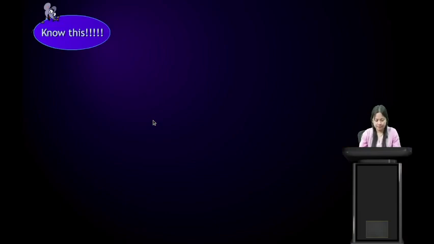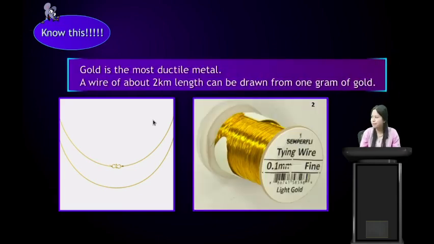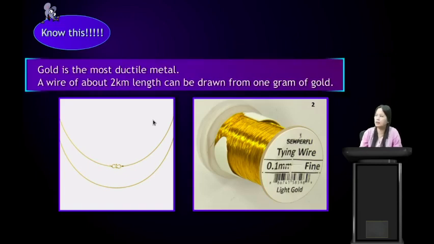Know this, students. Here we see a gold necklace, right? It is also made in the form of wire. Gold is the most ductile metal. A wire of about 2 kilometers can be drawn from 1 gram of gold. Just imagine 1 gram of gold can be drawn into a wire of about 2 kilometers.